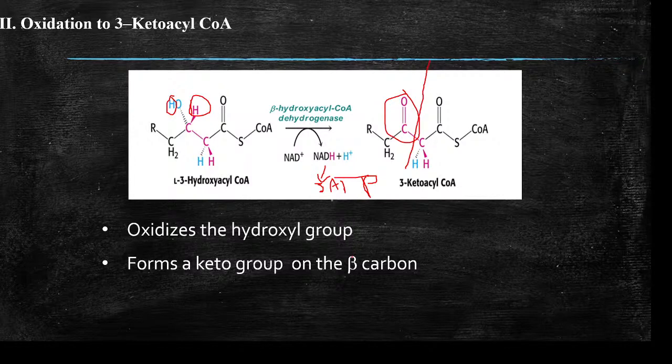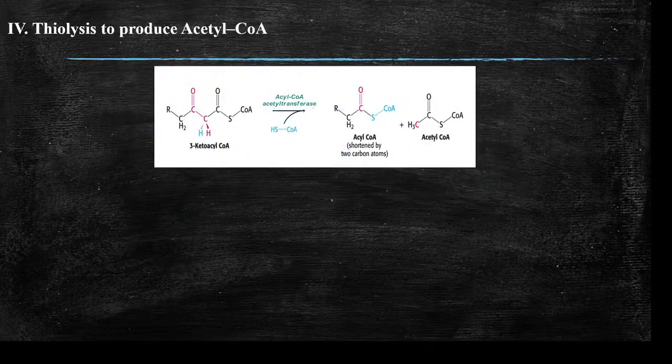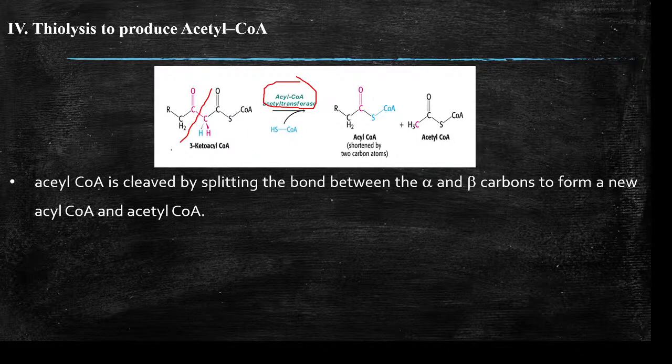So the last step is thiolysis, which is the release of an acetyl CoA molecule. The enzyme used for catalysis is acyl CoA acetyltransferase.